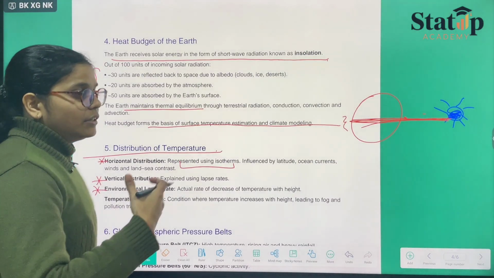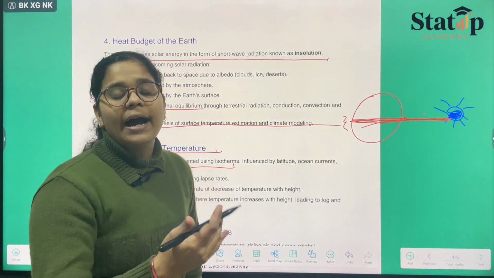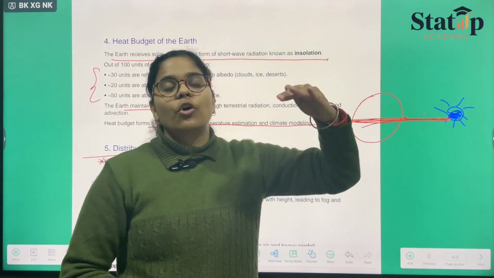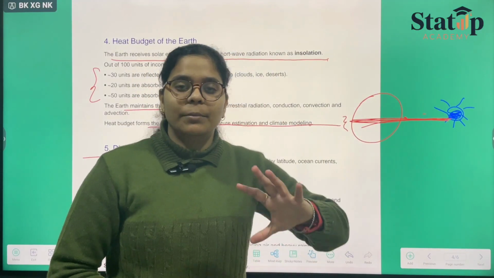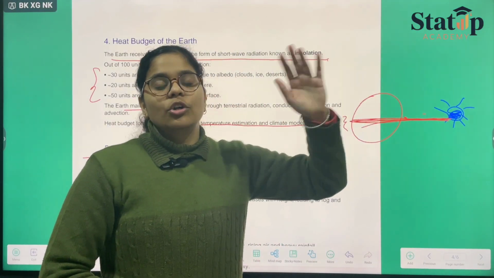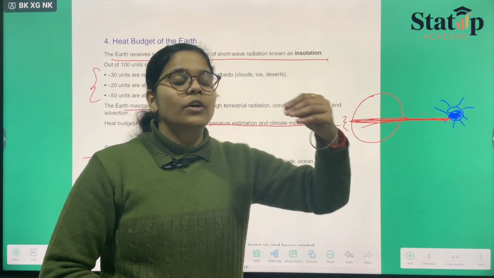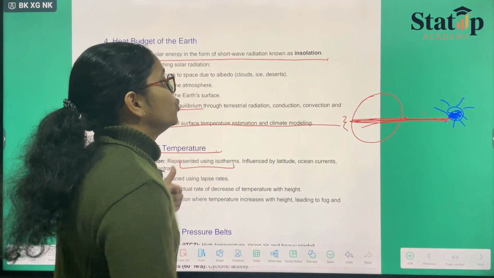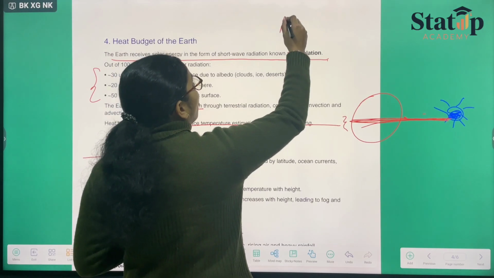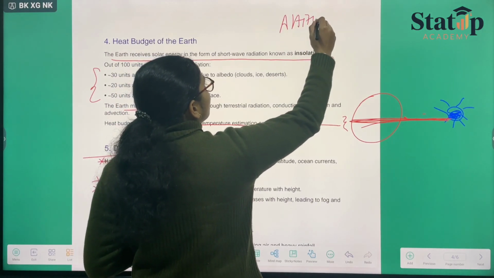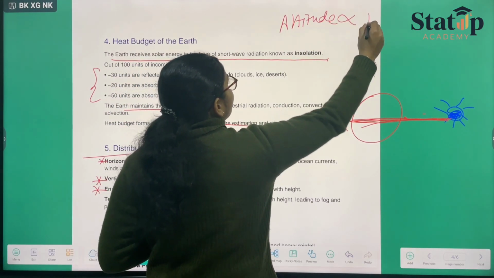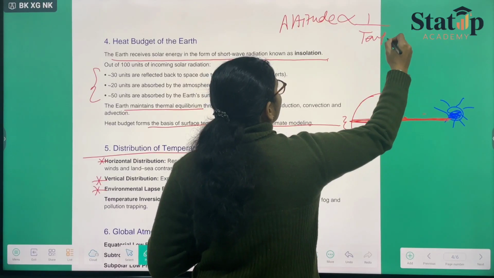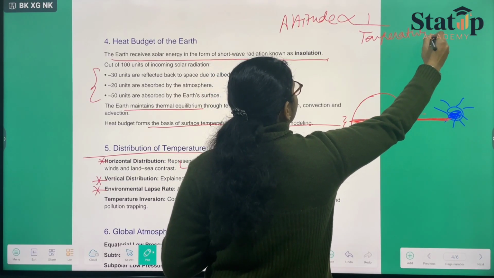What will happen with time or with height if we are moving forward? If you are going from Tamil Nadu to Shillong, you will experience a certain sort of increase or decrease in temperature as there is an increase in height. So you can mention one point: altitude is inversely proportional to temperature. Like this, you can learn.